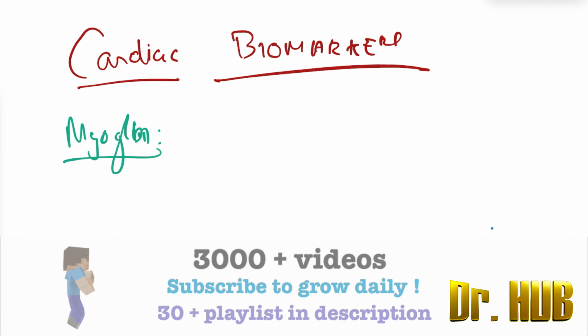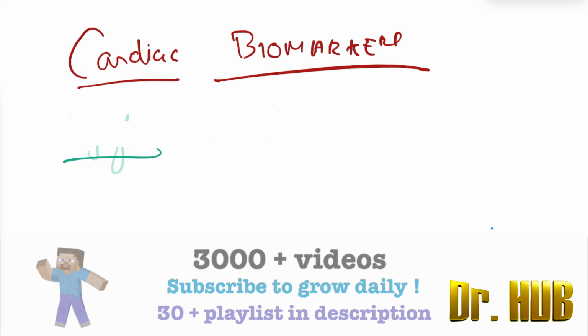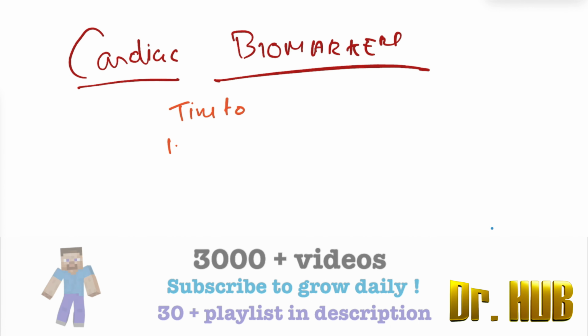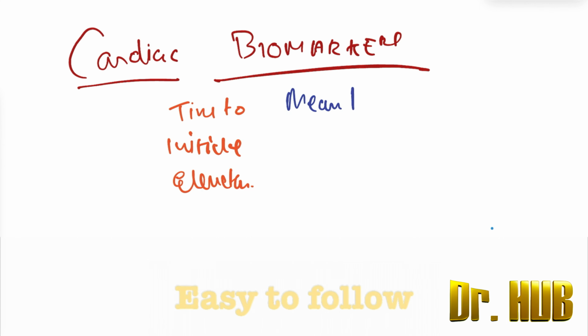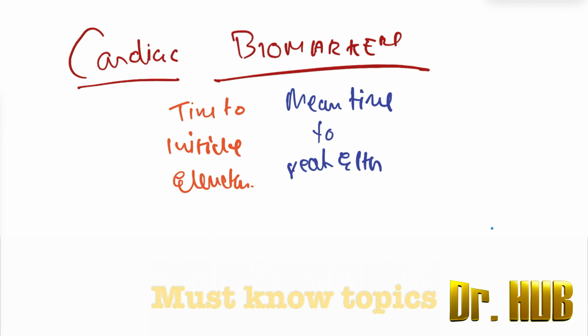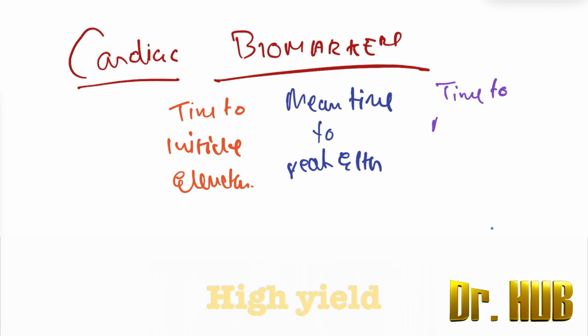In the myoglobin, there is a time of initiation of elevation. It is initiated at 1 to 4 hours. To make it easier, let's just write it down. So this is the time to initiate the elevation. Next, we look at the mean time to peak elevation. Next, we will look at the time to return to normal range.